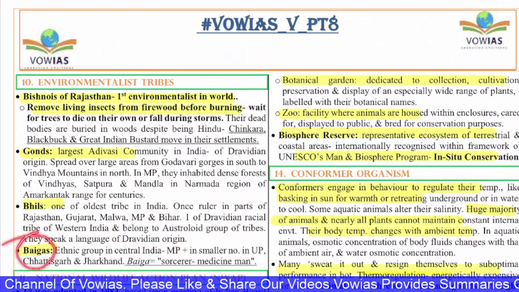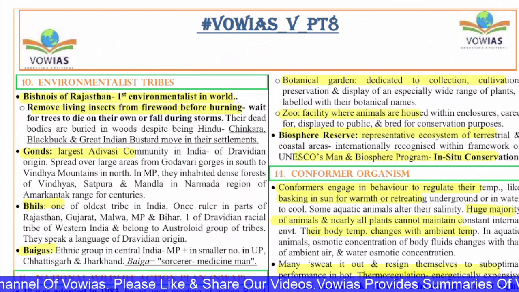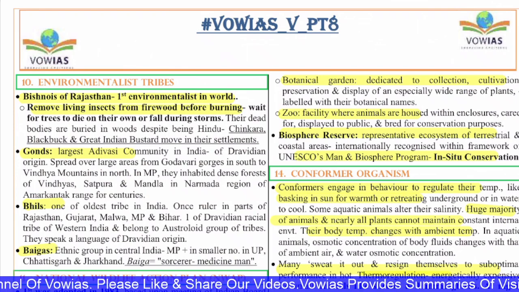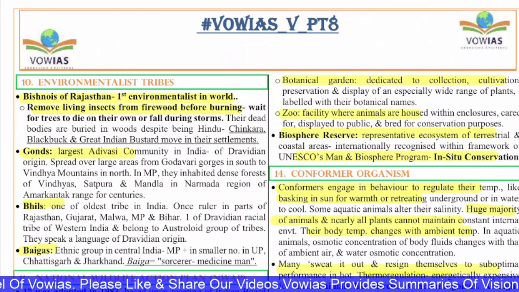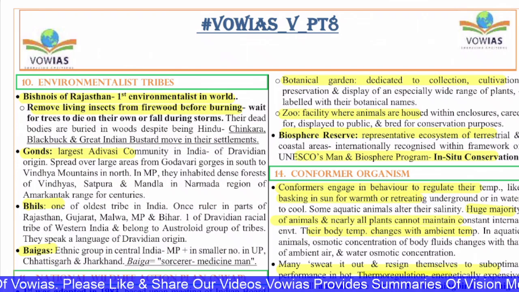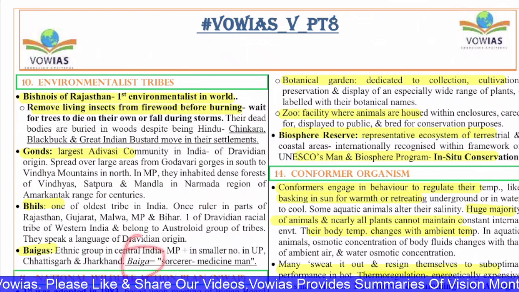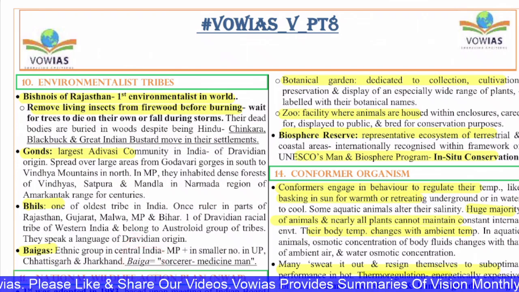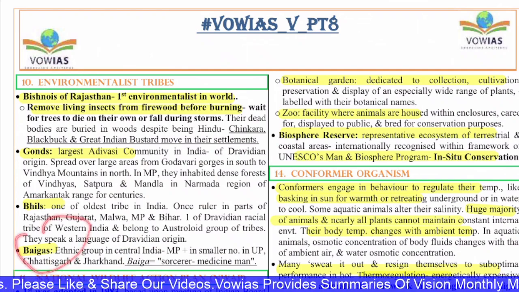Next, the Baigas. The Baigas are an ethnic group in central India, especially in Madhya Pradesh, and in smaller numbers in UP, Chhattisgarh and Jharkhand as well. Baiga means the sorcerer or medicine man. This is about the Baigas.